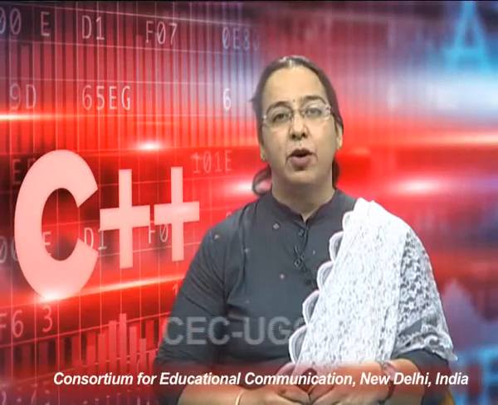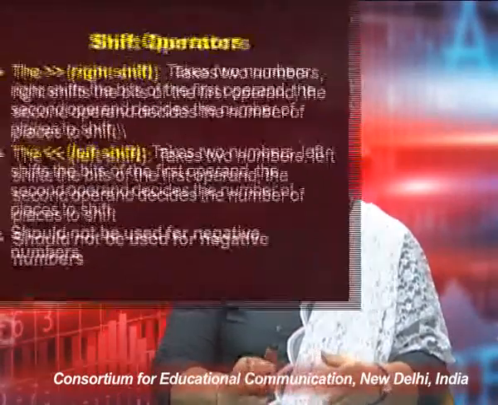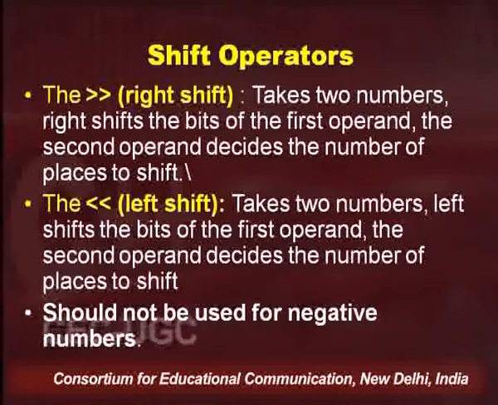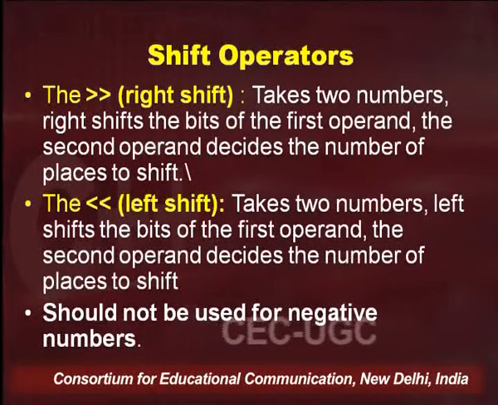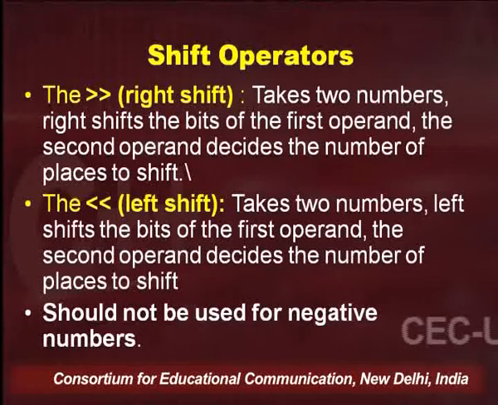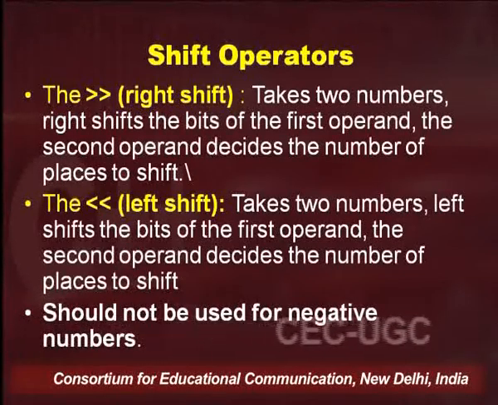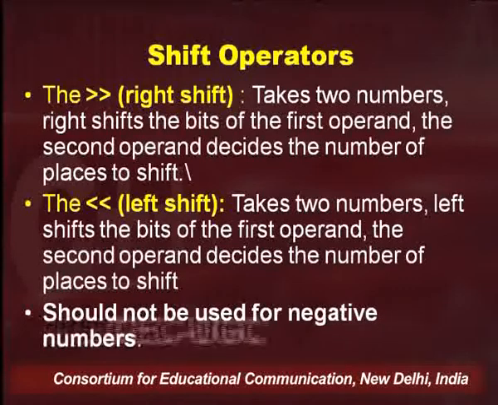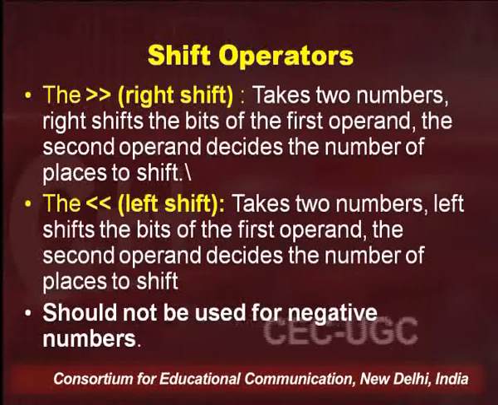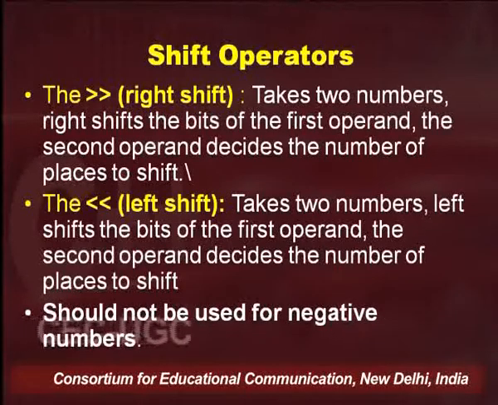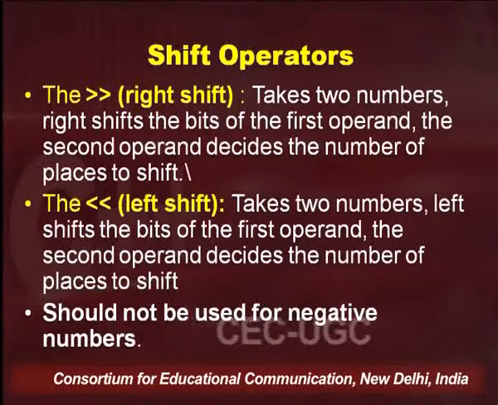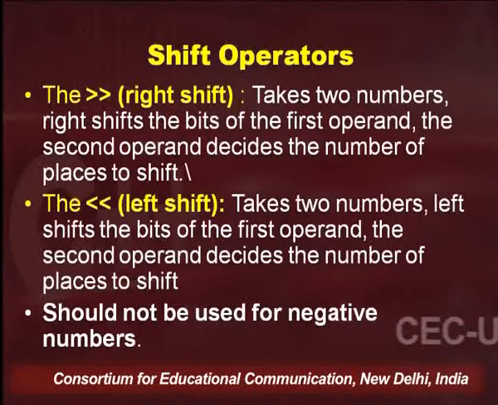Within the bitwise operators, you can have one subcategory, shift operators, or you can consider it as a different category apart from bitwise operators. These are basically two operators. One is right shift, another one is left shift. Right shift is denoted by the right angle bracket used twice, and left shift is denoted by the less than sign, or I can say left angle bracket, used twice, which is double.